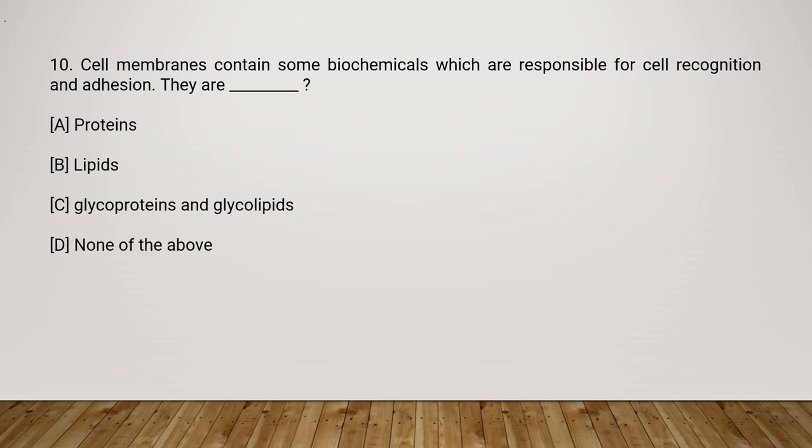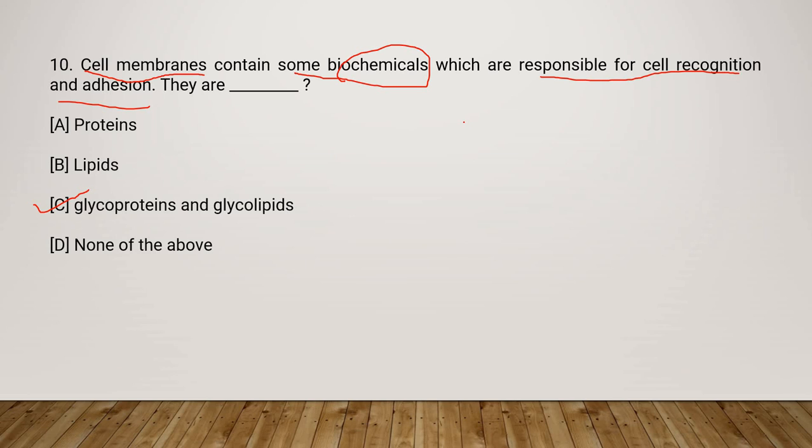cell membranes contain some biochemicals which are responsible for cell recognition and adhesion. They are, okay, so cell membranes contain certain biochemicals which are responsible for cell recognition and cell adhesion. So these biochemicals are, the answer is glycoproteins and glycolipids. I'll give you a small idea of what cell recognition and adhesion is, though it is not very important for you to understand that in detail unless you are from the particular field of this subject. For exams you don't need to understand everything in very deep.